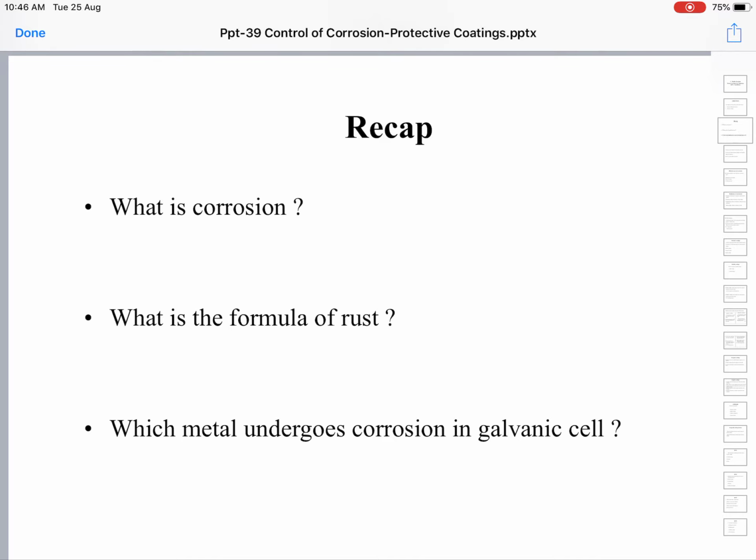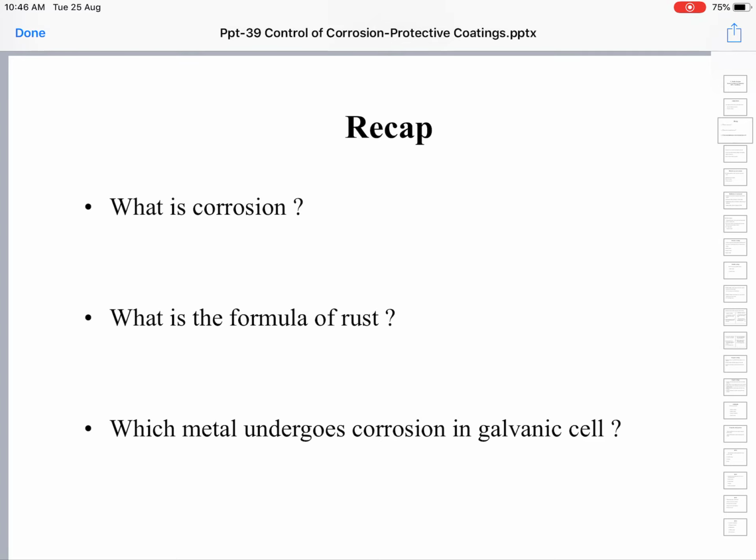For instance, if zinc and copper are in contact with each other in the presence of electrolyte, zinc, being higher in the electrochemical series, forms the anode and undergoes corrosion, whereas copper, being lower in the electrochemical series, turns into the cathode and it will not undergo corrosion.